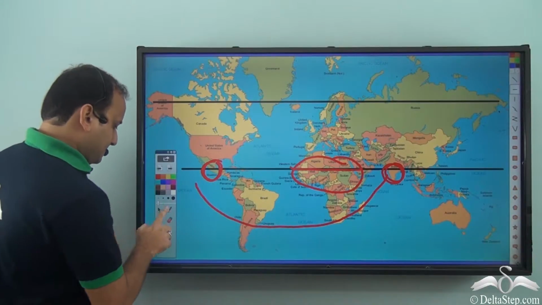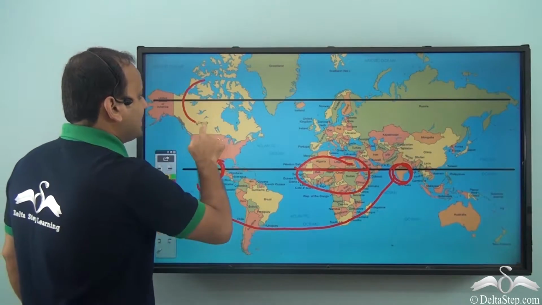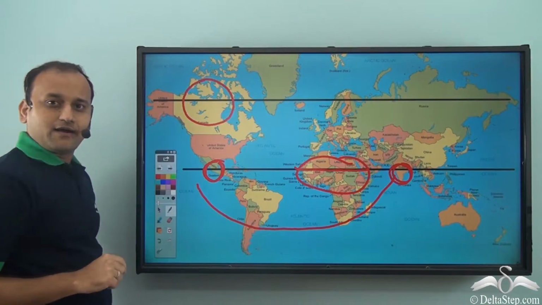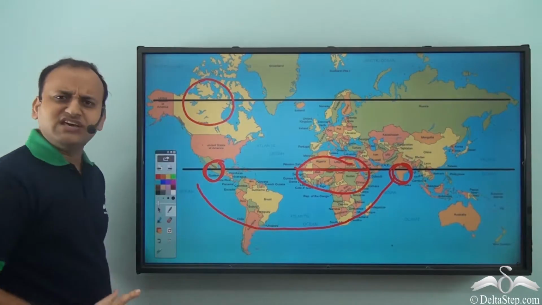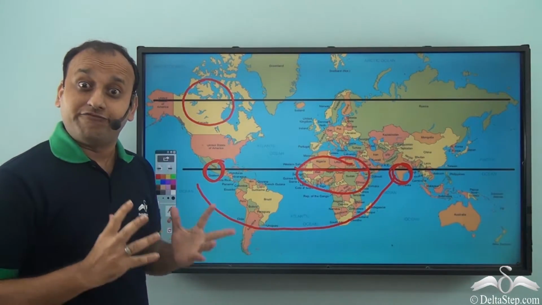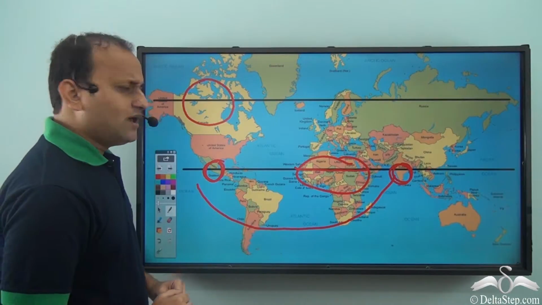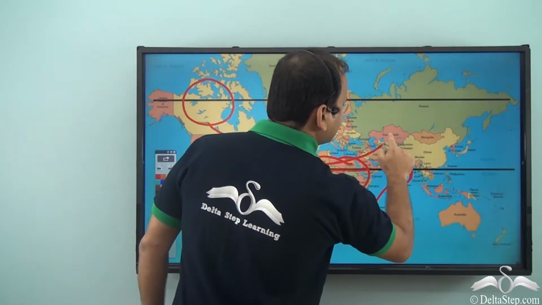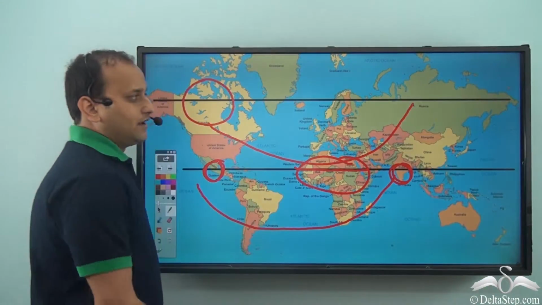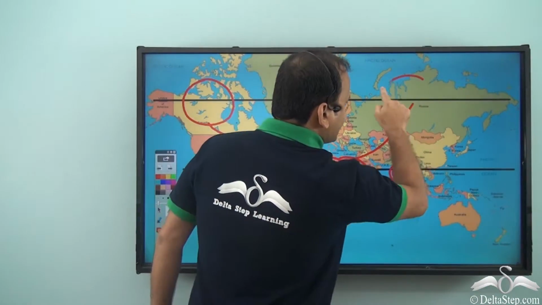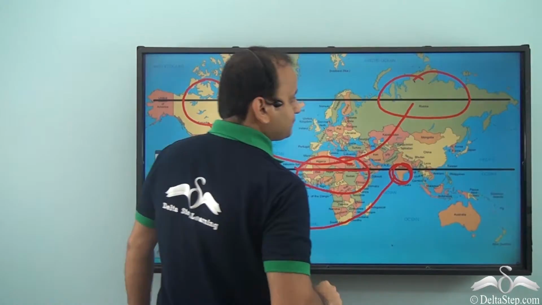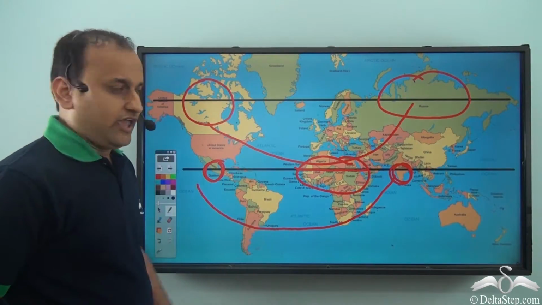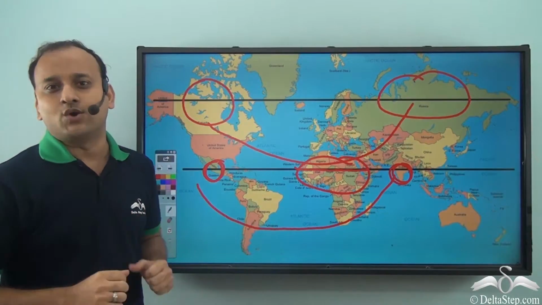Now, this area here is part of Canada. And this area usually is very cold, as in freezingly cold. Now, let's move to the other side of the planet. So, let's come here. Now, this area is part of Russia. And what about this place? Even this place is freezingly cold.